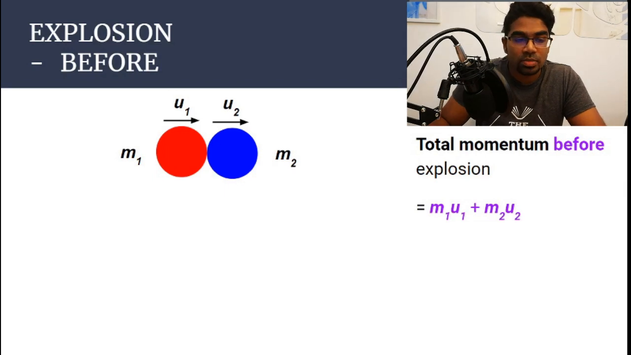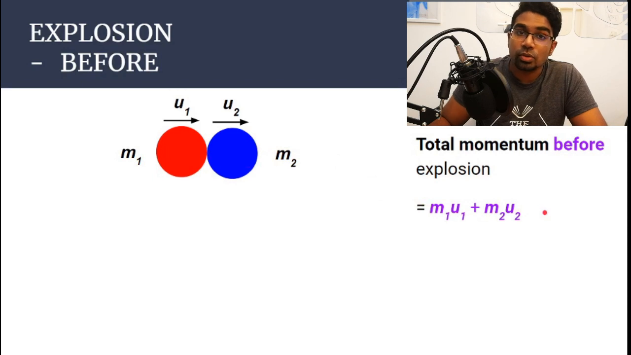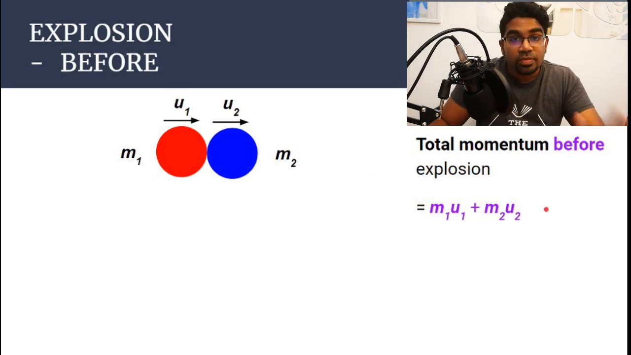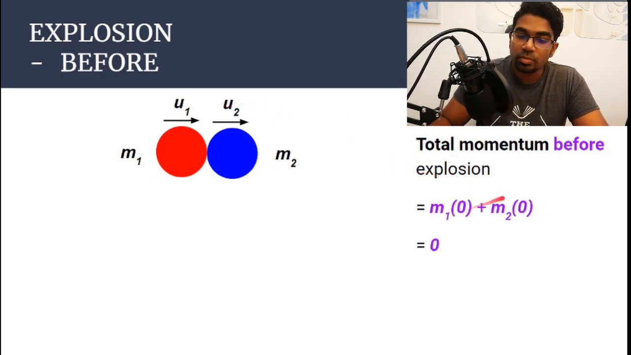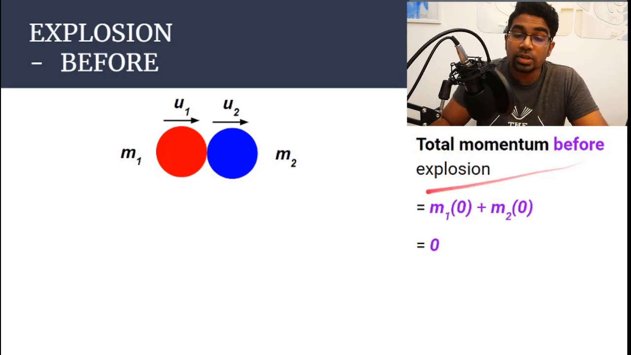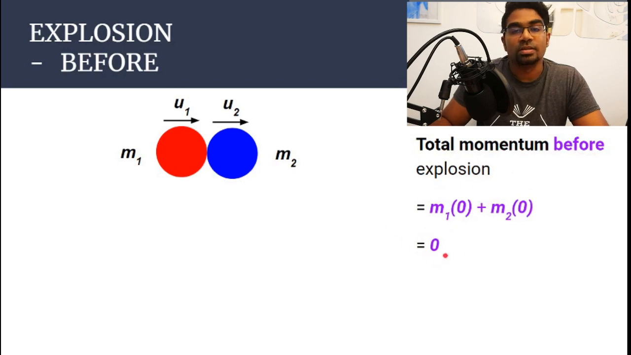Let's take a look at the objects before an explosion. Before an explosion, we have the red ball and blue ball. So their momentum before is still m1u1 plus m2u2. However, before the explosion, they are stationary. They are together and they are not moving. And so u1 and u2 will both be 0. Because they are stationary, their velocity will be 0. And of course, that will mean that the total momentum before the explosion will also be 0.